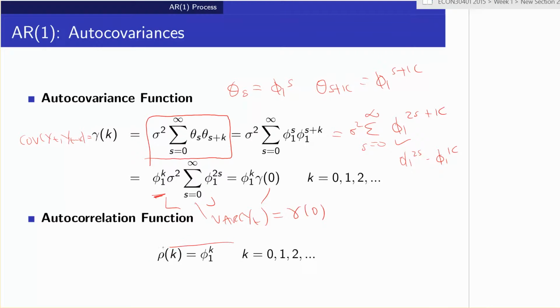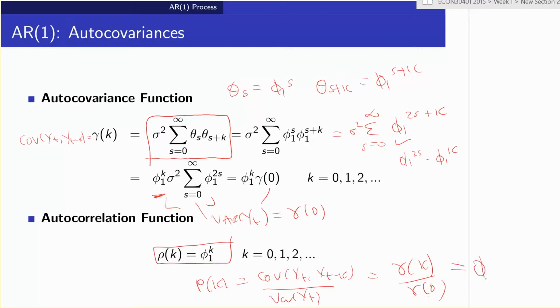Now we can get the correlation function, because remember, the correlation is the covariance of yt and yt minus k divided by the variance of yt, which in shorthand is gamma k over gamma naught. Very simply, we have phi1 to the k. So the AR1 coefficient to the power k gives us the correlation of yt with yt, k periods back.